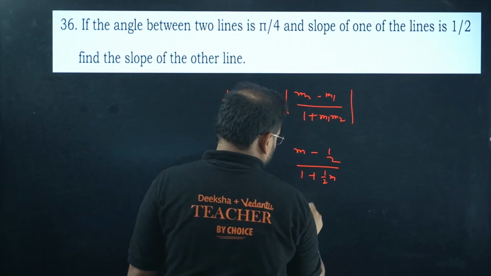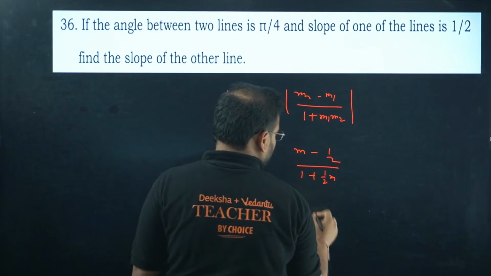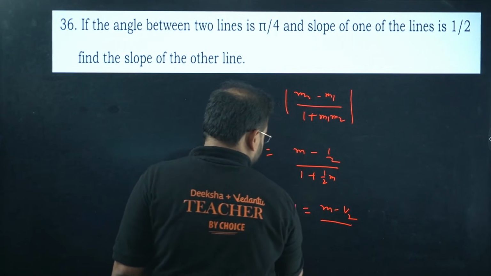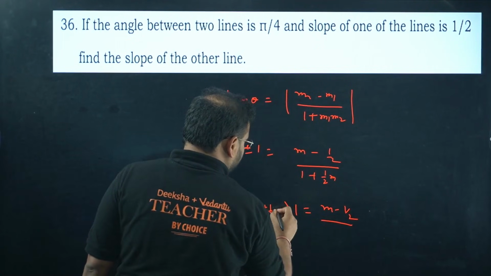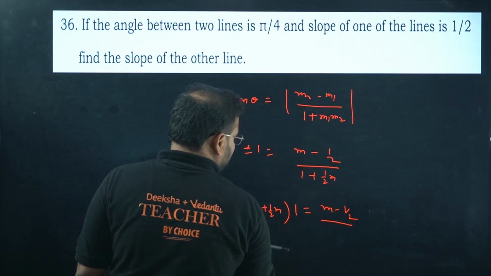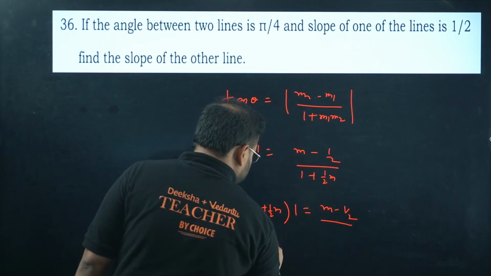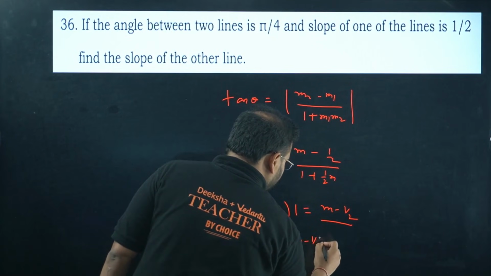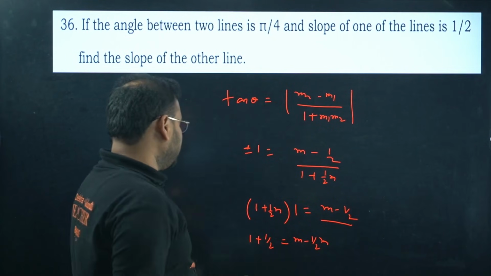So check this out. Let's take only the plus 1 first. I'll have m minus 1 by 2, and this can come on this side, 1 plus half of m. Okay, expansion. Move the 1 to this side and the constant over there. So 1 plus 1 by 2 equals m minus half m. This is 3 by 2.